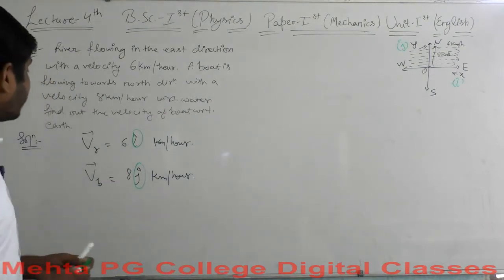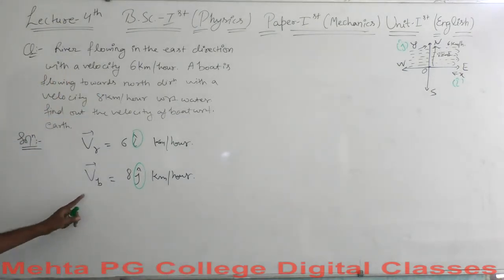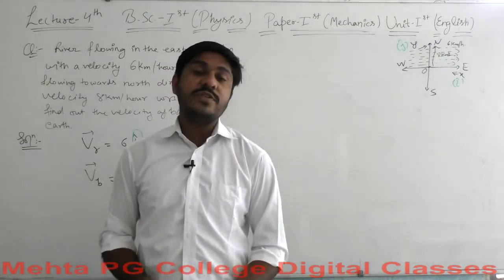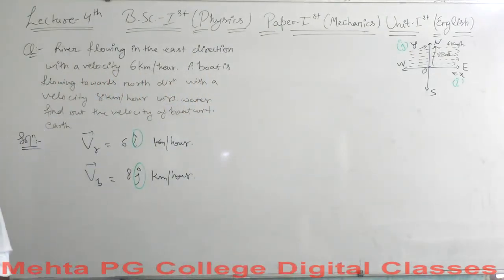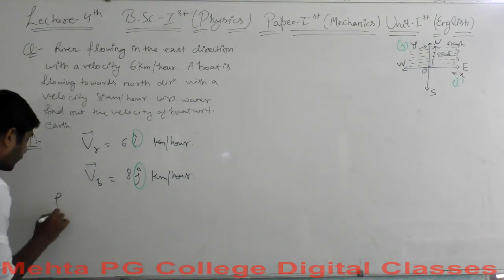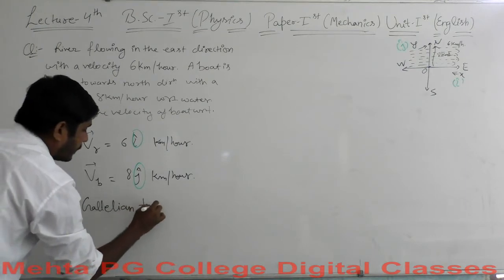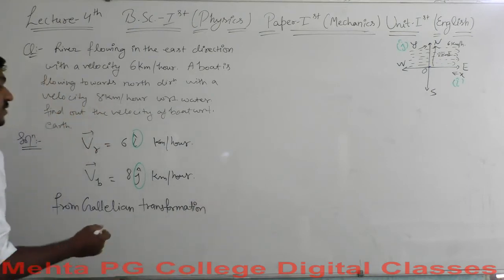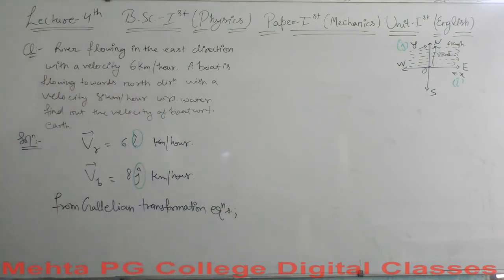If you remember the concept of frames of reference, then you will know that the velocity is with respect to another reference frame, which is the earth. So we will consider this by the Galilean transformation equations. Let's use the Galilean transformation equations here. From the Galilean transformation equations, what will we have?